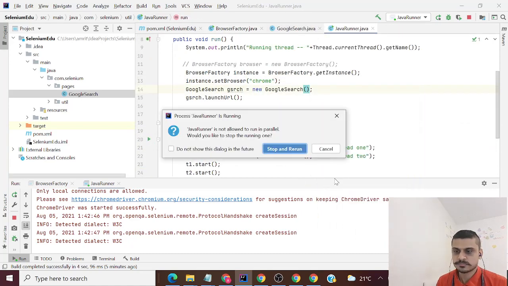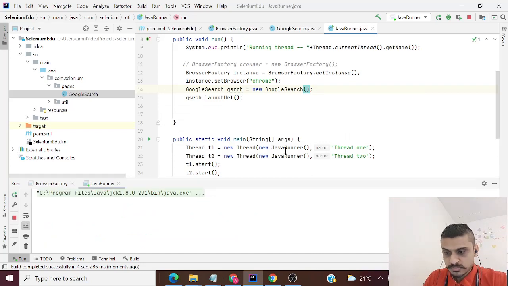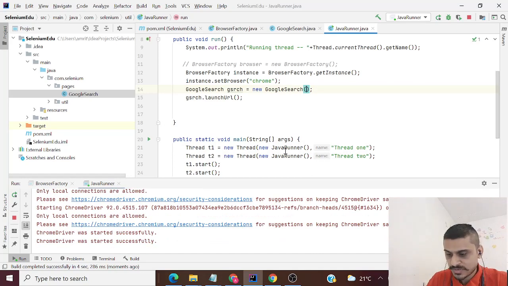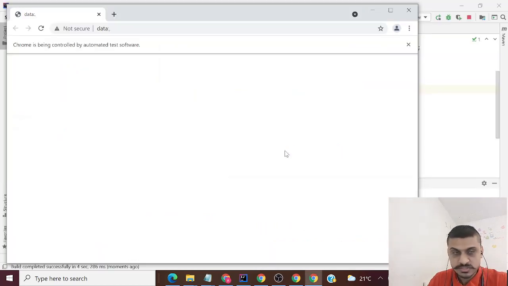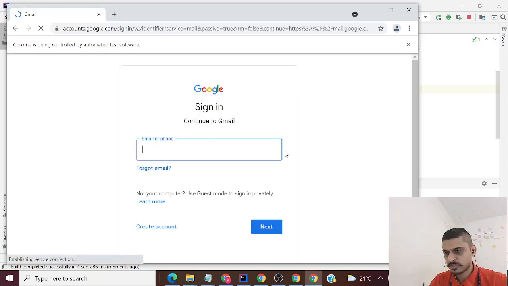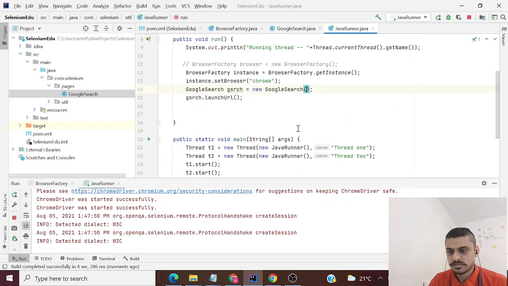Let's just run it. This is how you actually create your own multi-threaded environment. I've covered why not to use extend and how you change your entire structure to a singleton structure. Let's see now. Gmail has opened up in here, and if I see the second instance, again both have gmail.com URLs. So now your multi-threaded environment is ready.